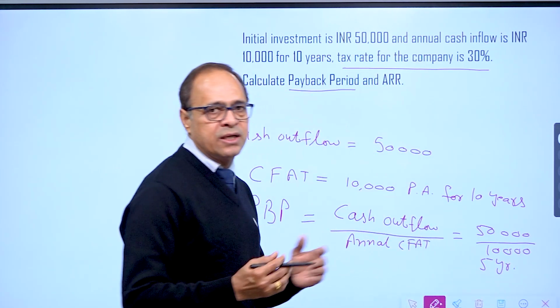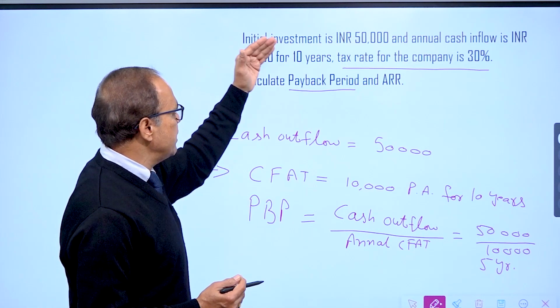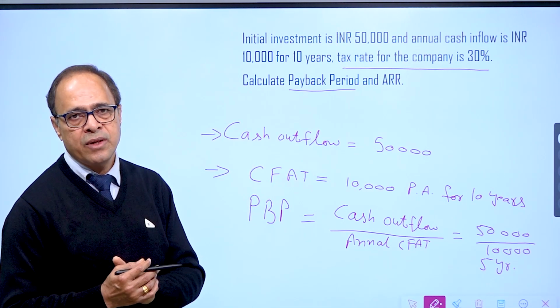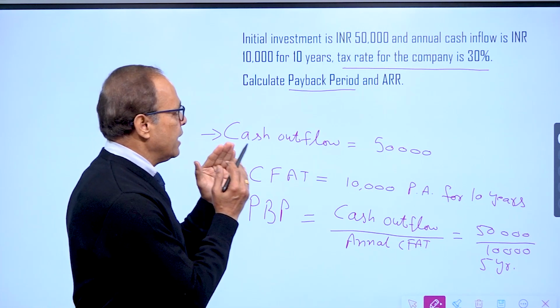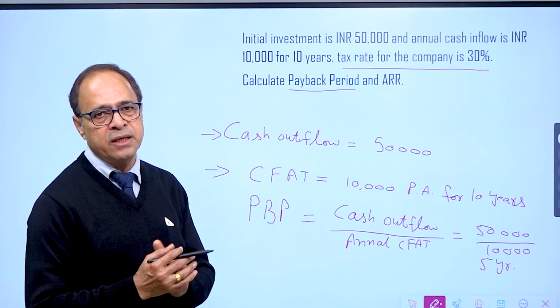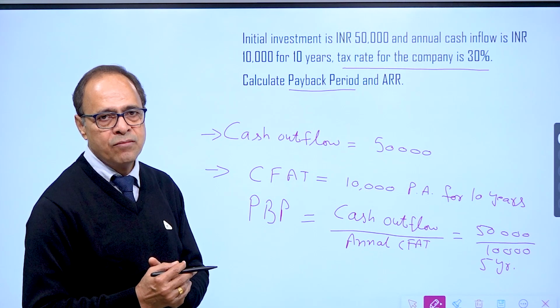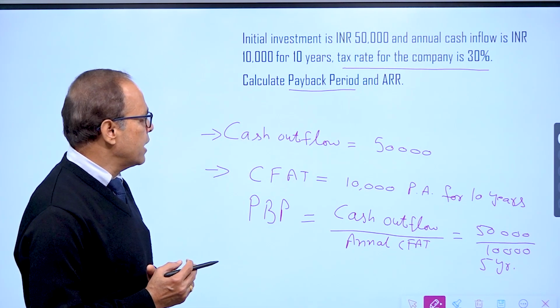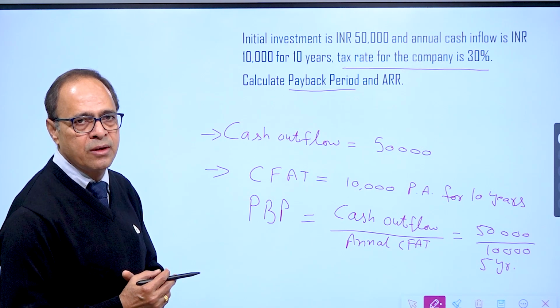And that is apparent also. Your total investment of 50,000 gets recovered by the end of the 5th year. So that is how, when cash inflow is given like an annuity, we calculate payback period in a simple manner. So that was the first requirement in this numerical, calculate payback period.